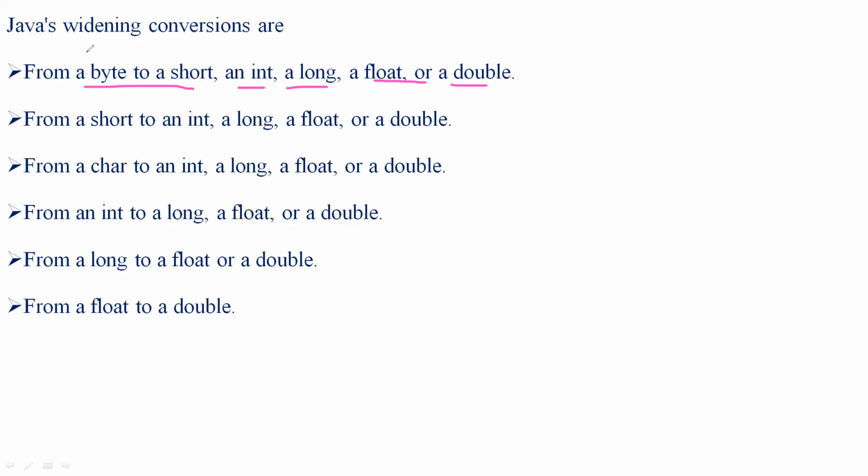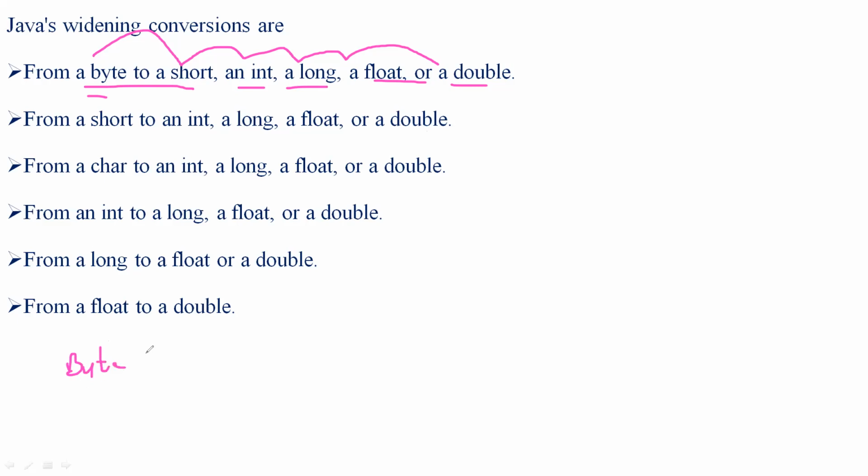So the conversion goes from byte to short, int, long, float and double. The second is from a short to an int, a long, a float or a double. If I take a byte, here I have a byte.